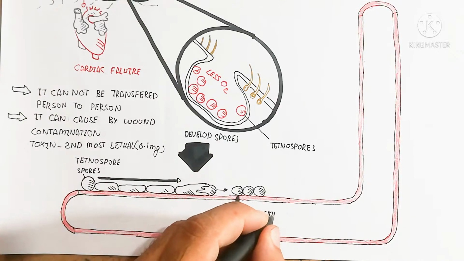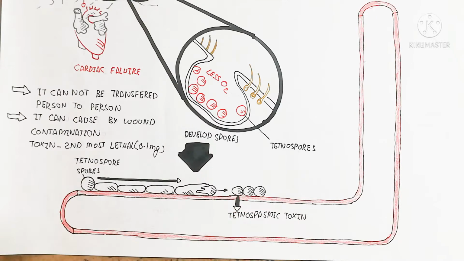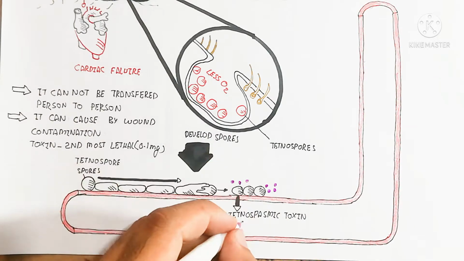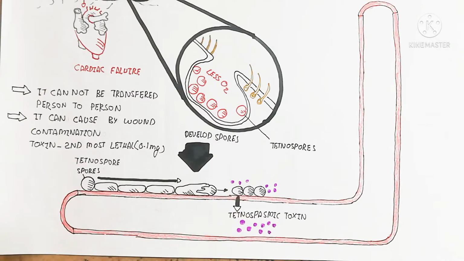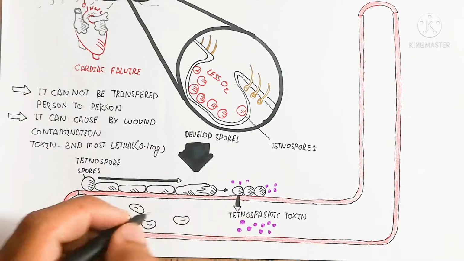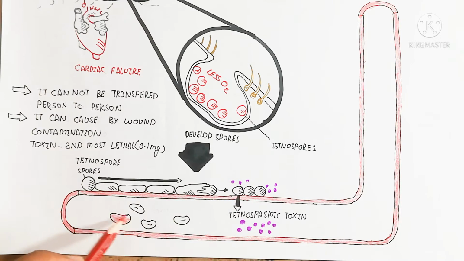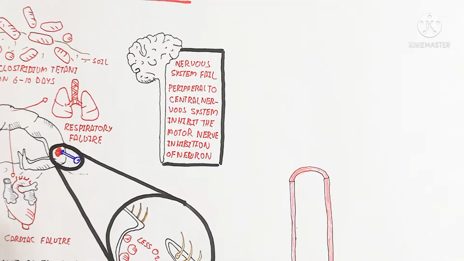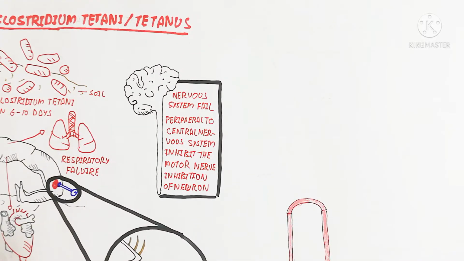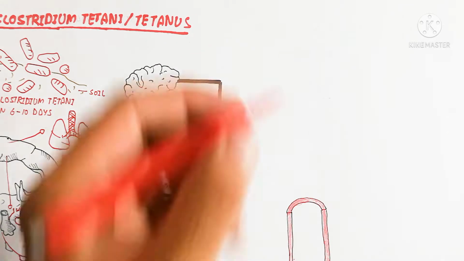This toxin is very lethal, and a minor quantity circulates in our blood circulatory system, reaching the site of infection in the nervous system, and carries the toxin into the central nervous system to infect the inhibitory neurons of the motor neuron.